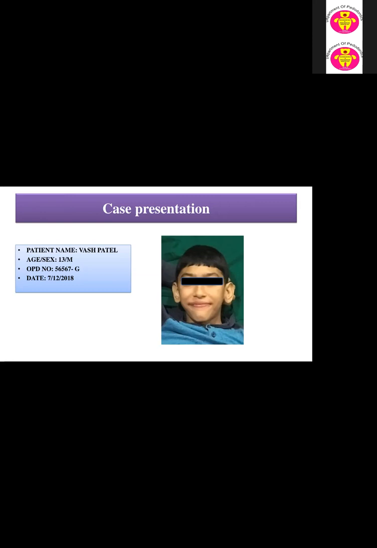Now elaborating the dental history, the patient had undergone extraction of deciduous teeth 4 years ago. Now elaborating the past medical history, his parents gave a history of hypoxia at birth, which is the main cause of the cerebral palsy.